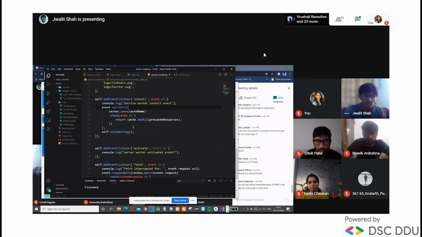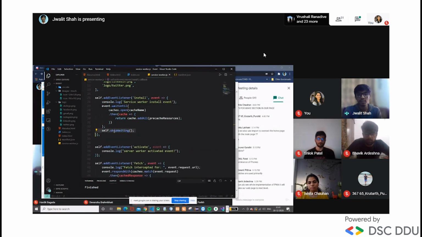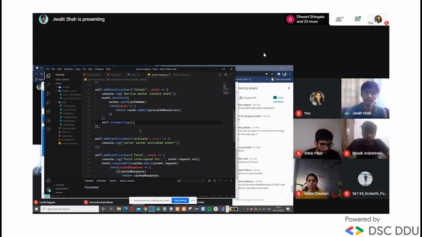Okay, then this is the most important line, which is skip waiting. So let's say you change your service worker, or you change the logo. Then all the tabs open on all of the devices need to be closed, isn't it, to be updated. That time will be skipped by this sentence, self dot skip waiting.